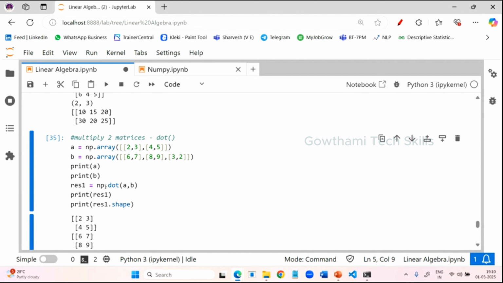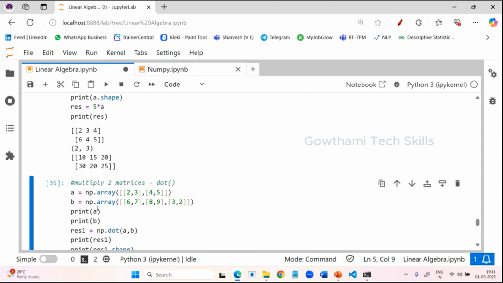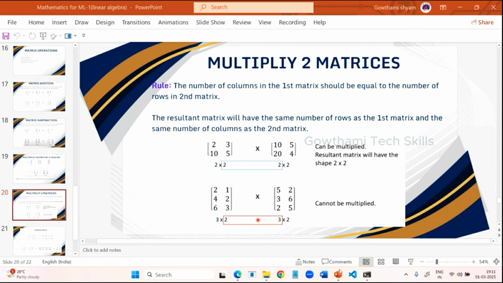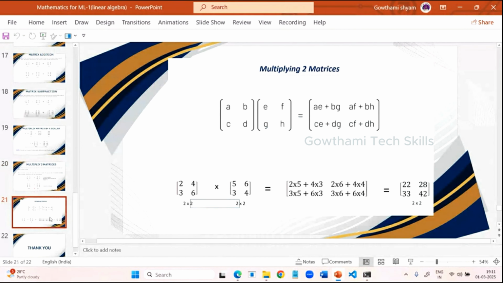Everyone, clear? So this is all about vectors, that means linear algebra is done. By this we have finished our linear algebra. Very basic things. If you know more about the NumPy library, then it is very simple. The very important concept here is just understanding the vector, scalar, and matrix. That's it. Completely using the NumPy library. So this is what the matrix concept is. This is what is done.